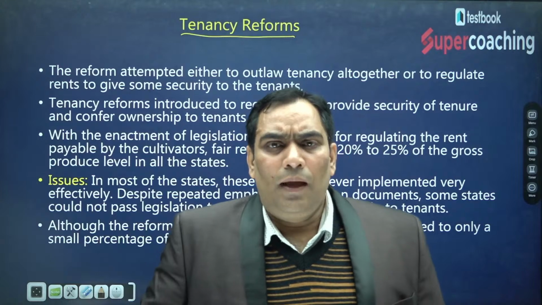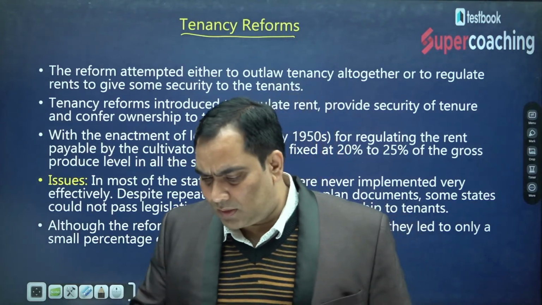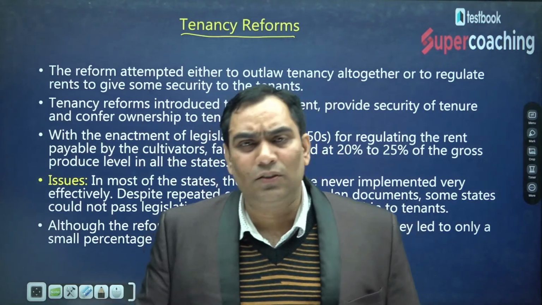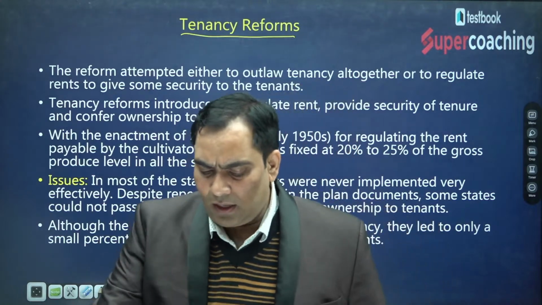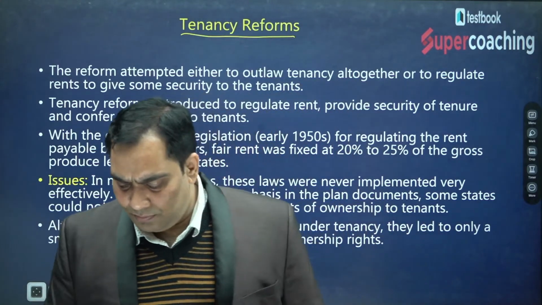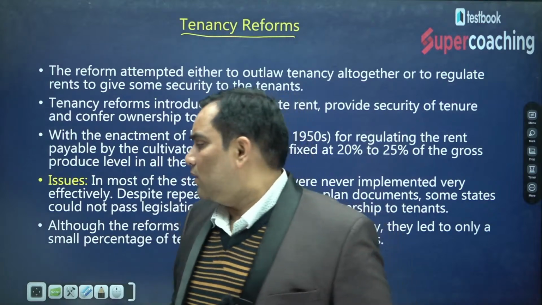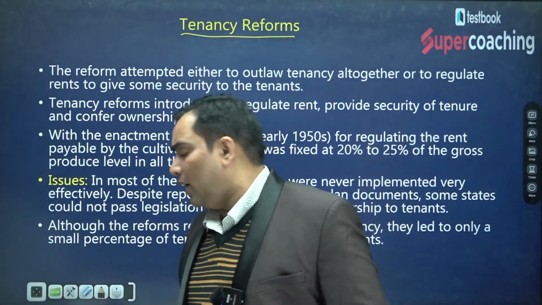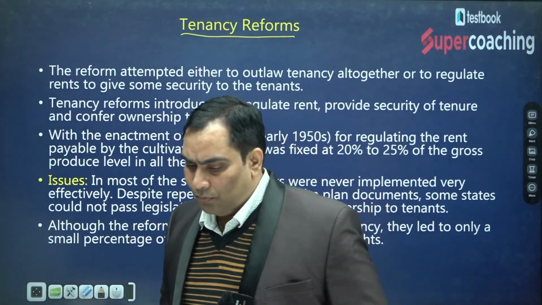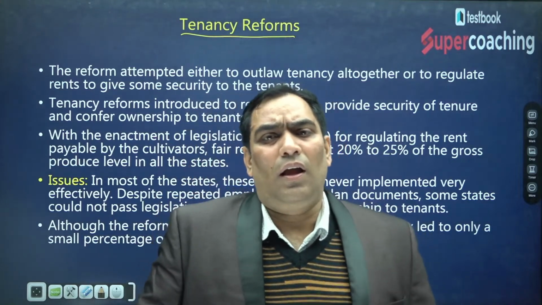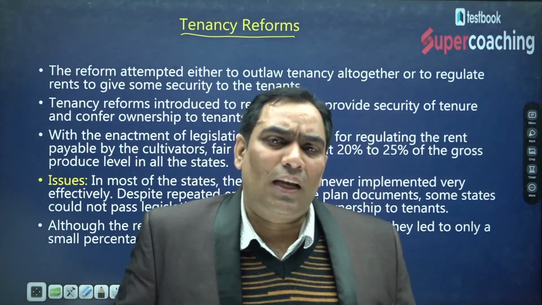Under these tenancy reforms, as I said, the government took 3 steps, and now we are going to discuss whether it succeeded or not, why it has not succeeded, and which states succeeded in the implementation of tenancy reforms. First of all, it is not as successful as expected.